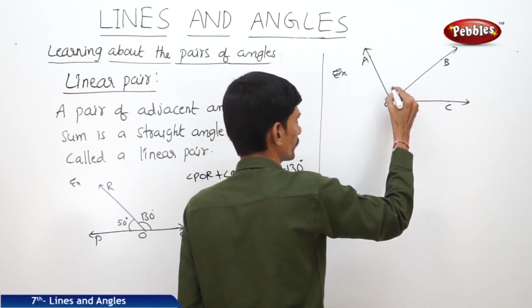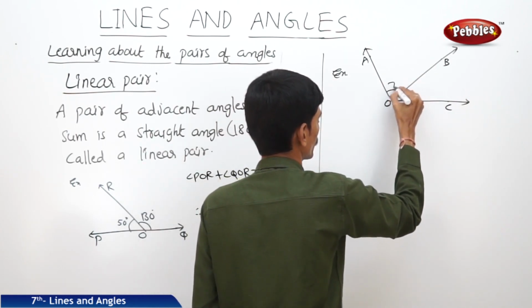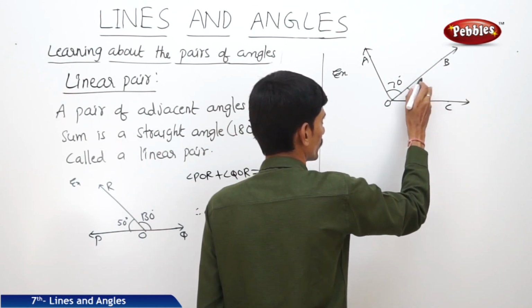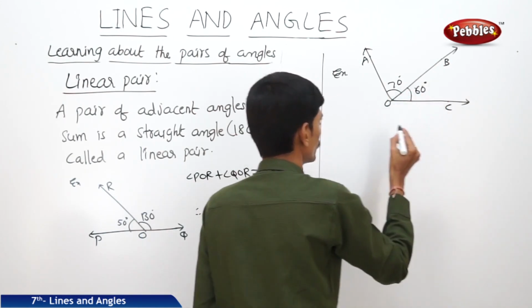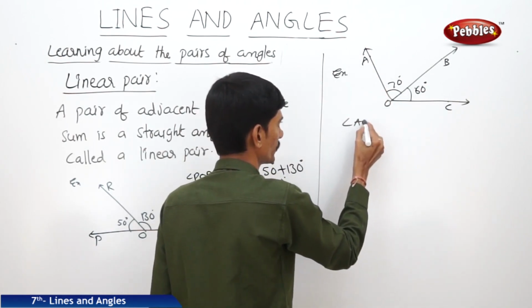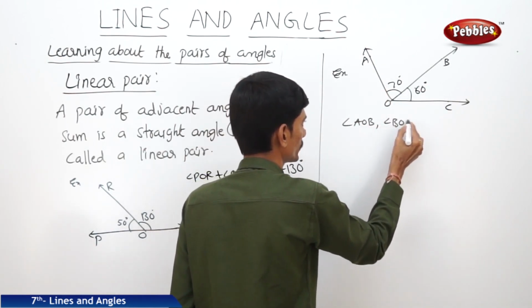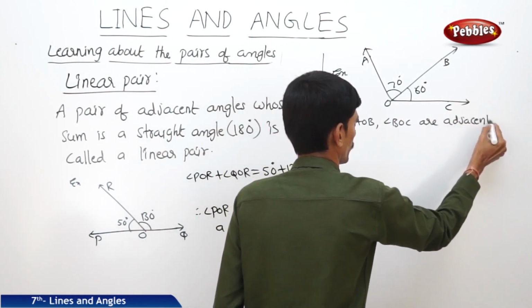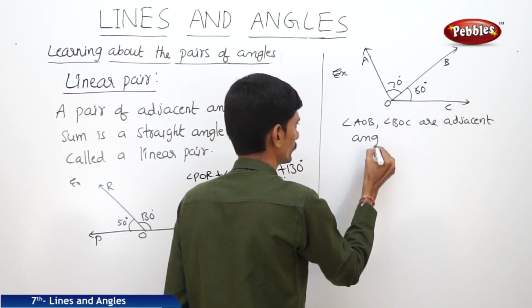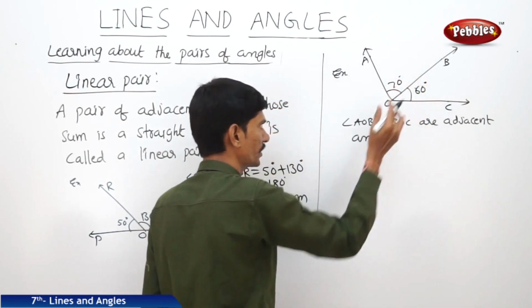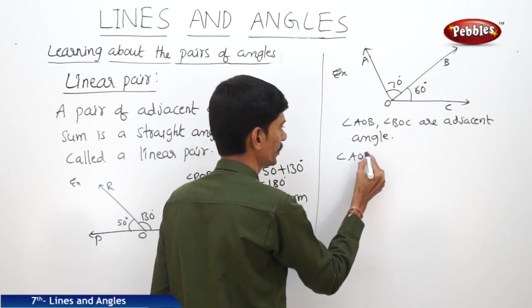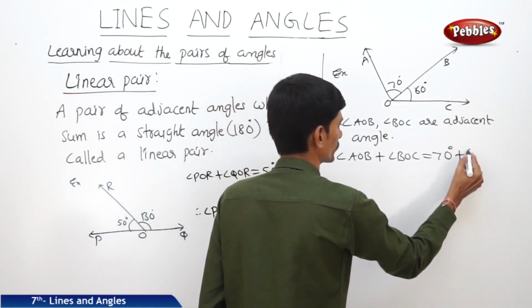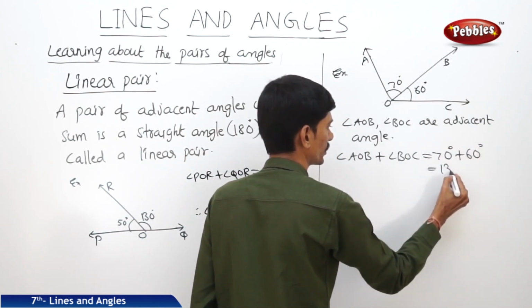Angle AOB is 70 degrees and angle BOC is 60 degrees. So here angle AOB and angle BOC are adjacent angles. Now let us find their sum. Angle AOB plus angle BOC equals 70 degrees plus 60 degrees, that equals 130 degrees.